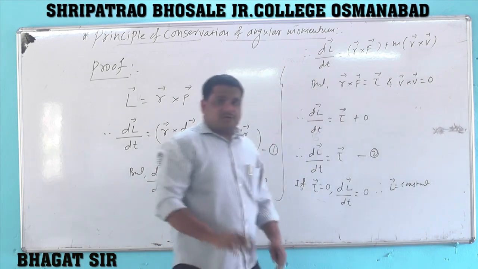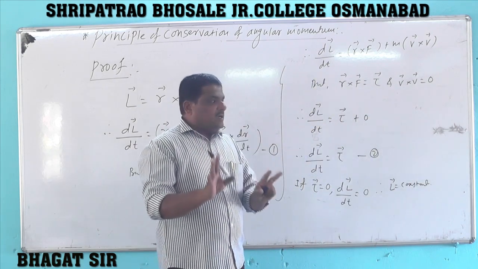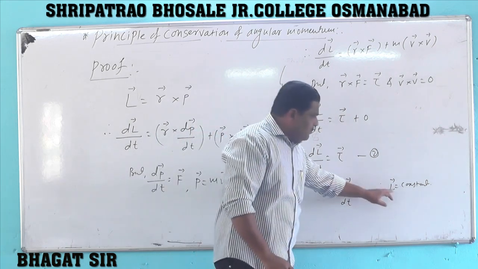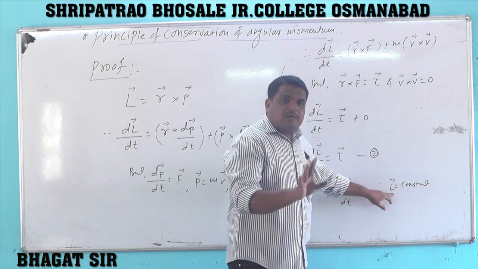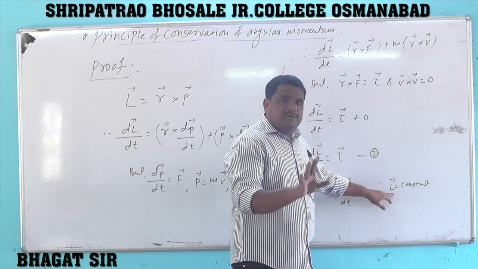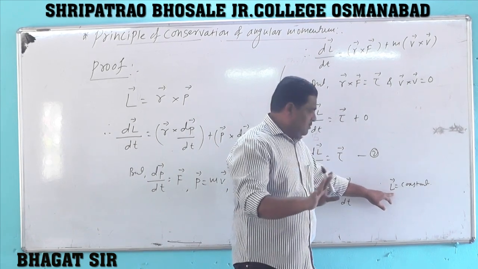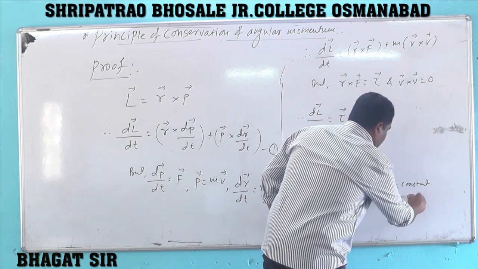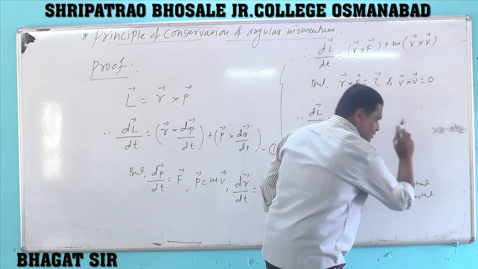Vector L is constant. If no resultant external torque acts on a rotating body, then vector L, that is the angular momentum of the body, always remains constant or conserved. L constant means the product I omega is constant.